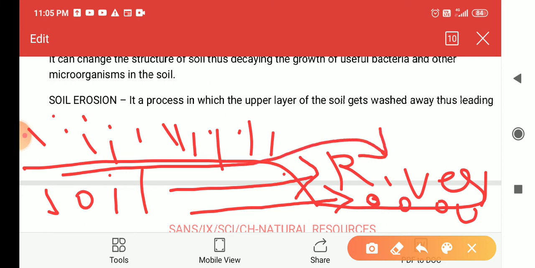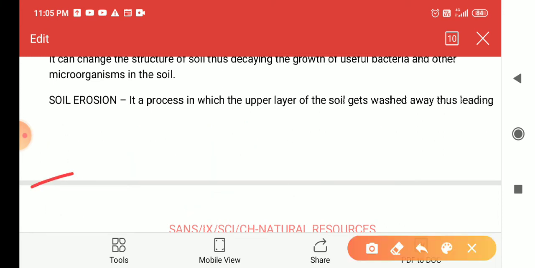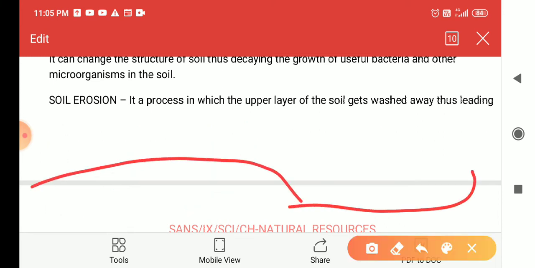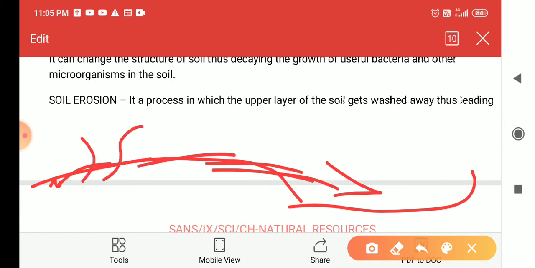Then what will happen if we are growing plants in this soil which has no uppermost soil? This uppermost soil has already run to the water body. Then no more plants will grow because this soil is no longer fertile.